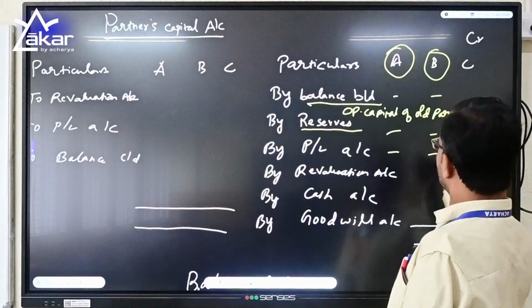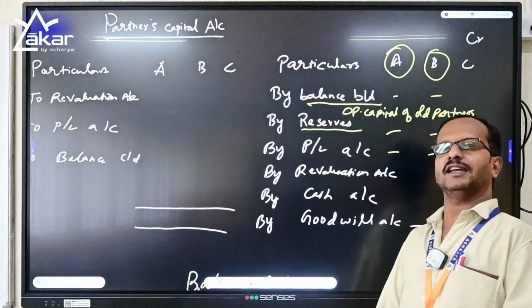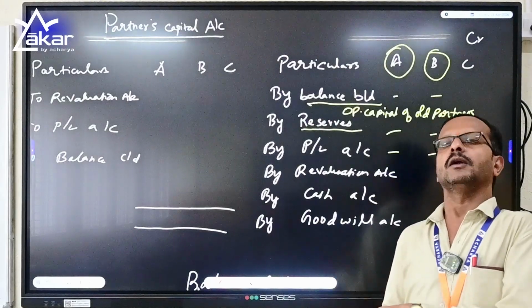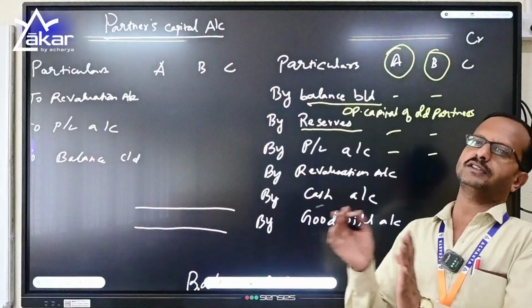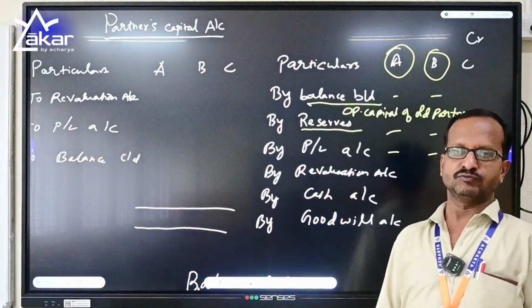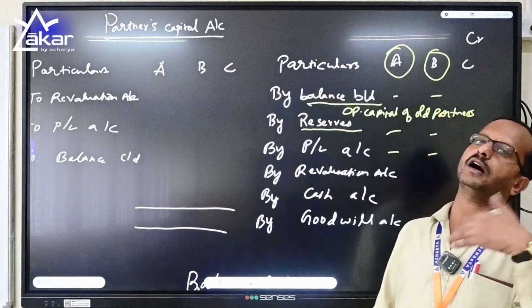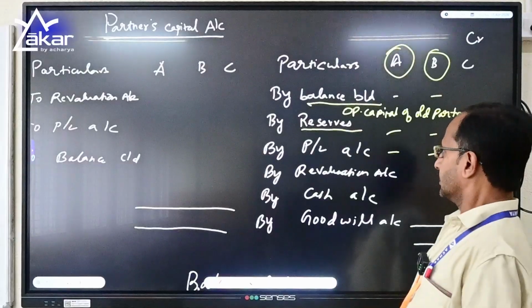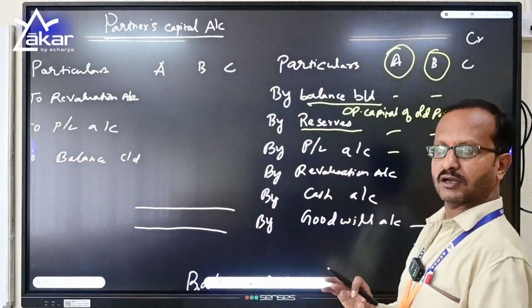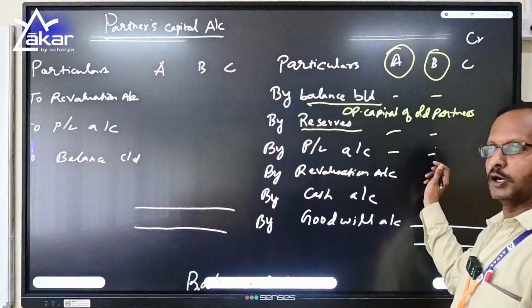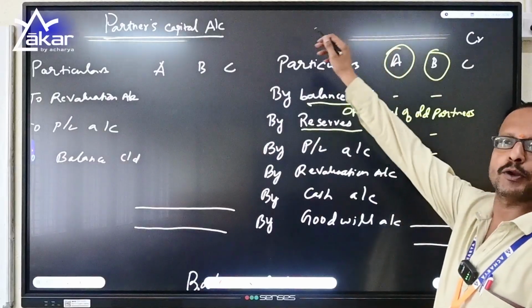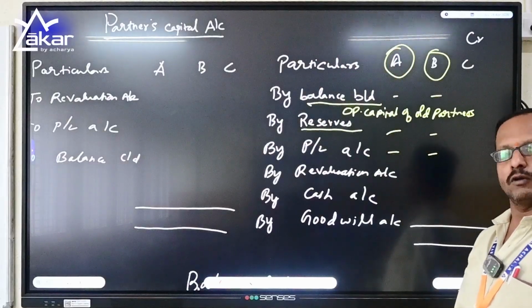And this profit and loss account is nothing but the profit or surplus made by the firm before the admission of a new partner. So it may be of the previous year or previous old years. So this old profit and loss or surplus has to be distributed to the old partners again in the profit sharing ratio or equal ratio, whatever it may be.